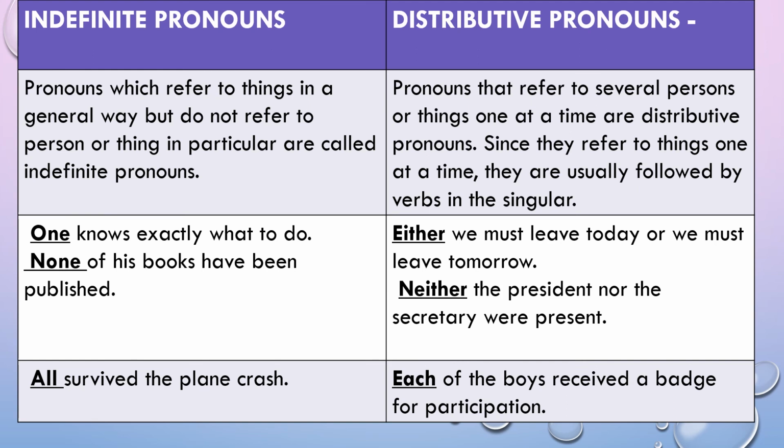and since they refer to things one at a time, they are usually followed by a singular verb. Either we must leave today or we must leave tomorrow. Neither the president nor the secretary was present. Each of the boys received the badge for the participation. Here each refers to the particular set of boys who have received the badge. Suppose there are 10 boys, so each of them has received the badge.